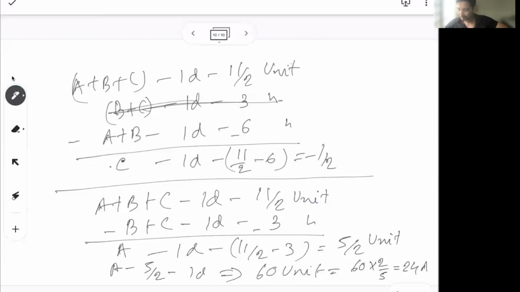So obviously with c we will not be able to figure out, and c is coming out as negative. So how the negative work happens, we will see, but before that, hope this part is clear: from two persons working together, if this kind of scenario is given, how you can find out how much time each one of them alone will take.